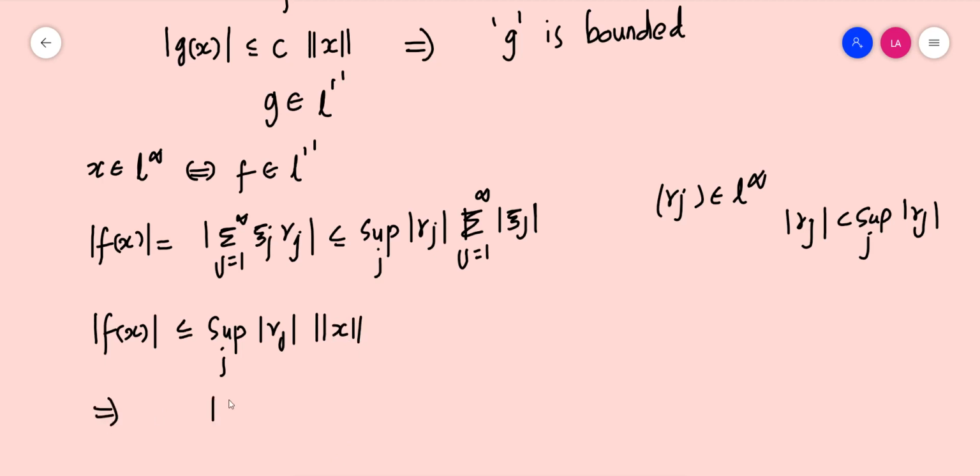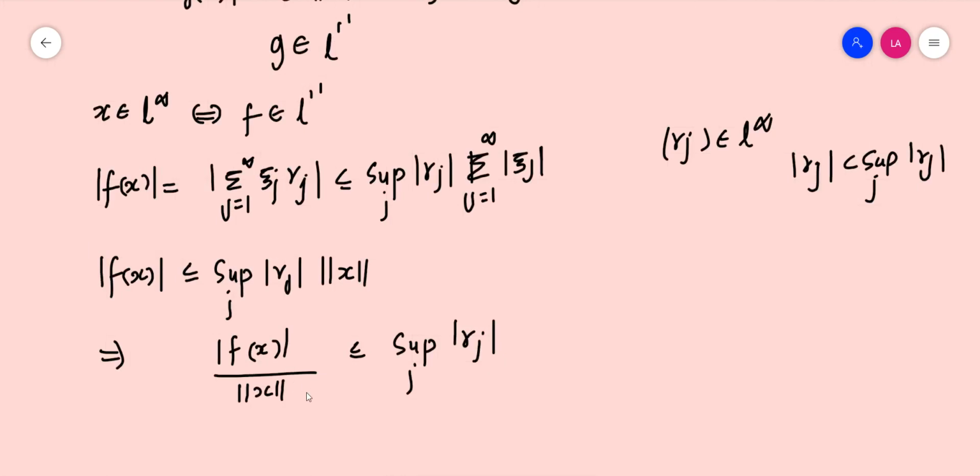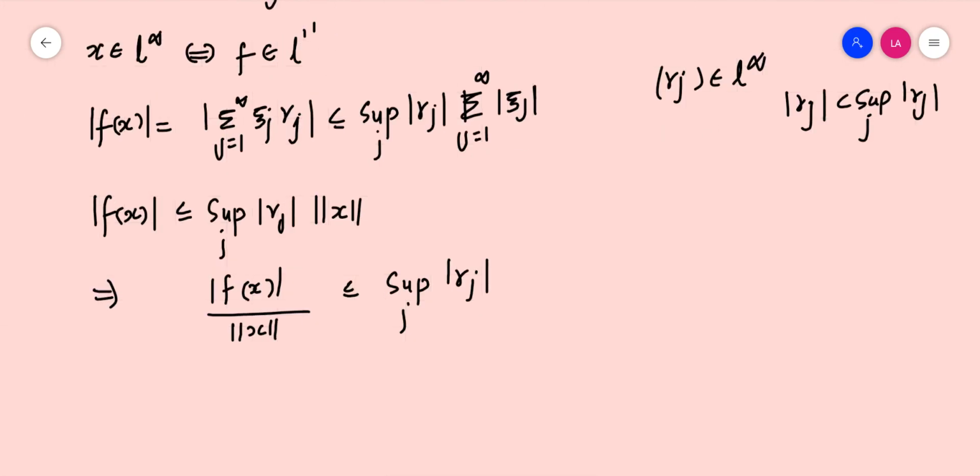So which implies modulus of f of x by norm x should be less than or equal to supremum over j modulus of gamma j. Now this means that for every x in L1, this quantity modulus of f of x by norm x is less than supremum over j modulus of gamma j.